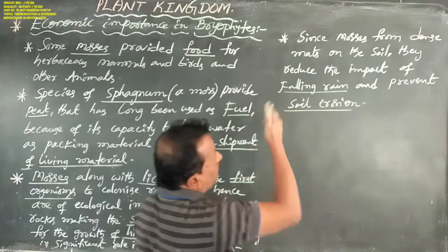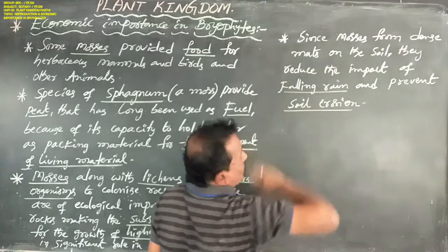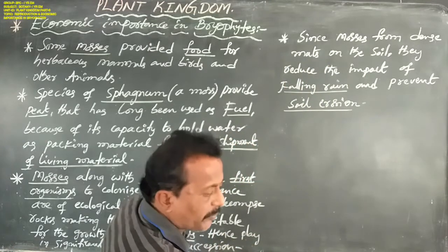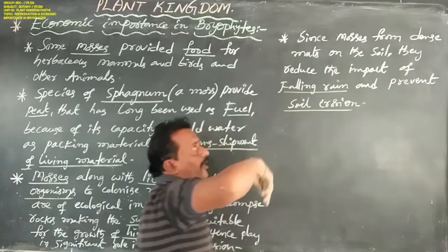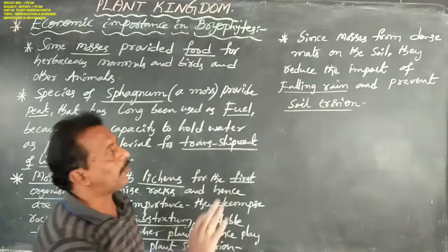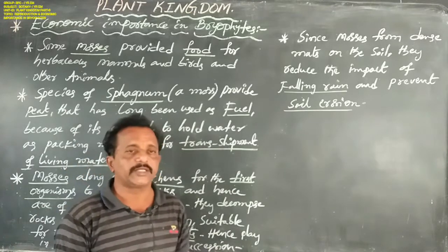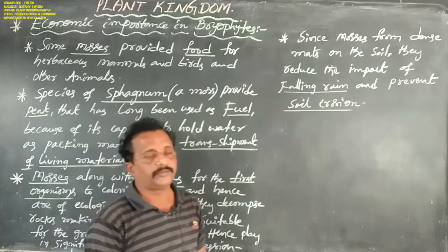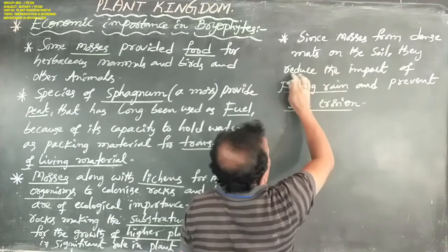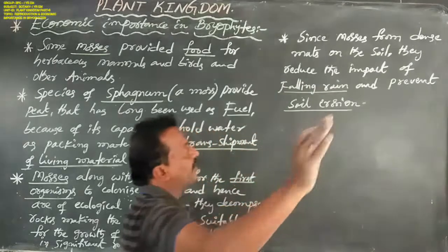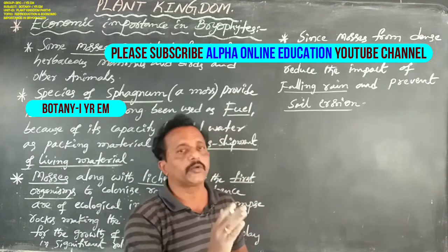Next, coming to another economic importance: since mosses form dense mats on the soil, they reduce the impact of falling rain and prevent soil erosion.